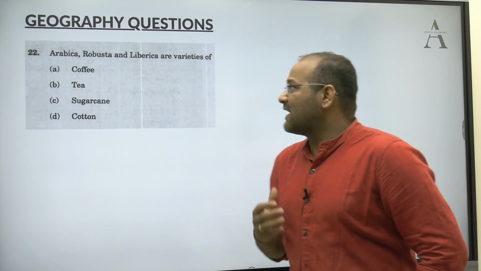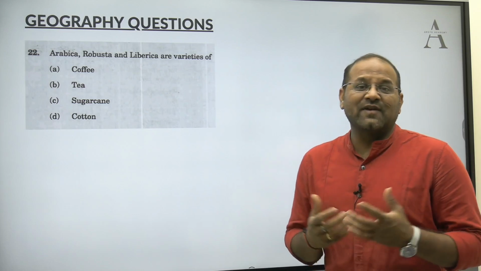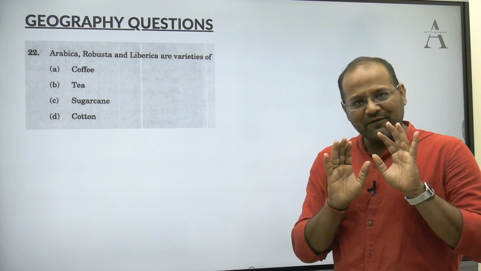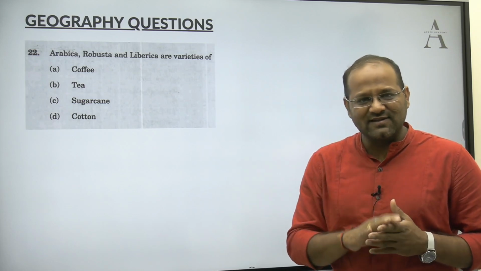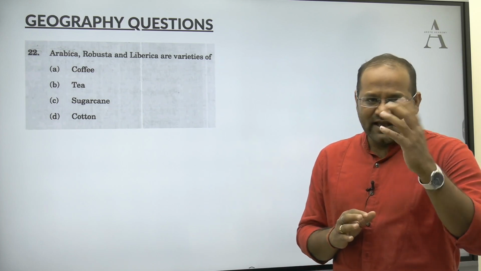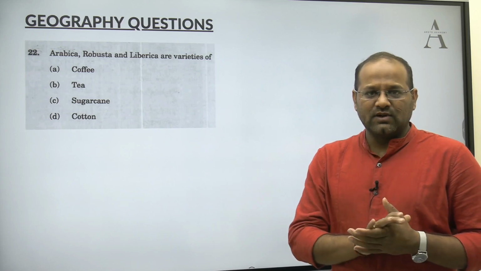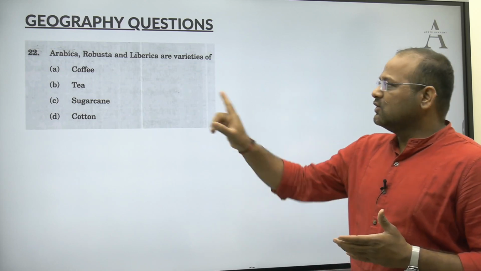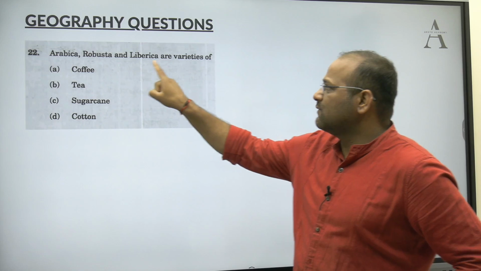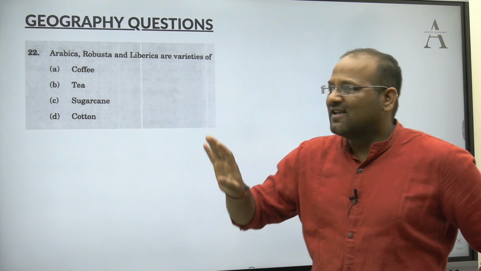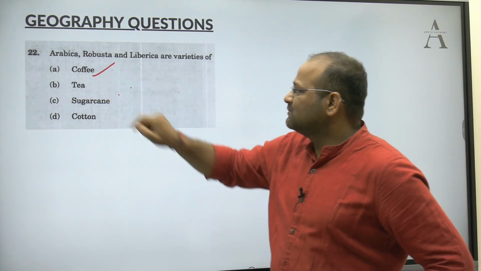The question is saying Arabica, Robusta and Liberica are the varieties of what? If you have read your basic NCERTs, class 11th NCERT or class 9th also, they have mentioned. If you have read India human geography, then you would have come across this information that Arabica and Robusta are the varieties of coffee.